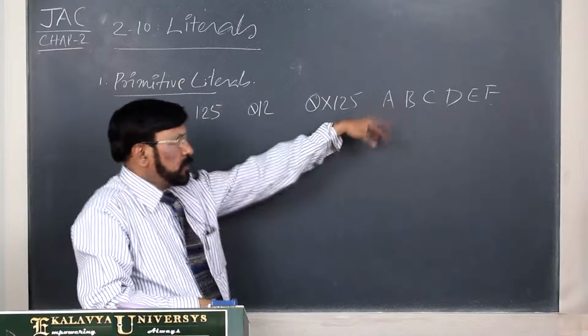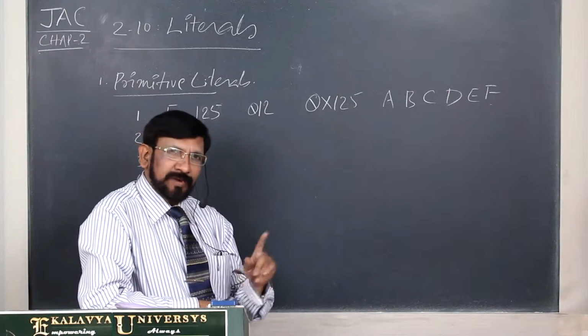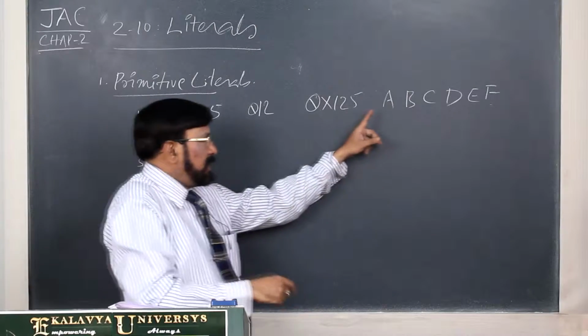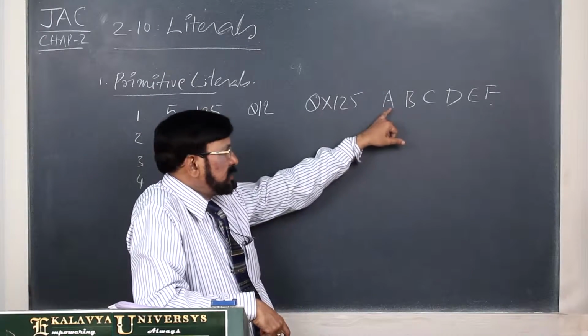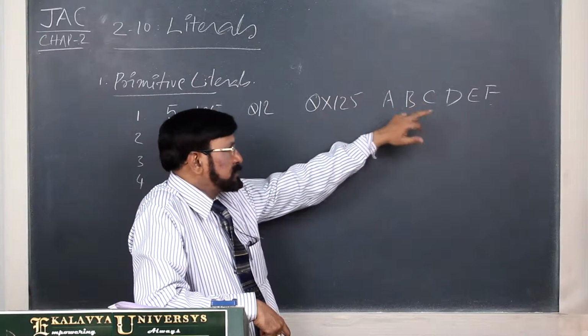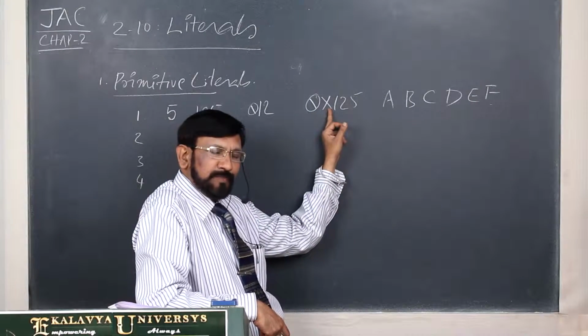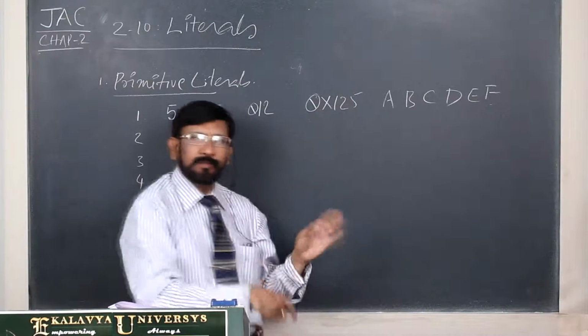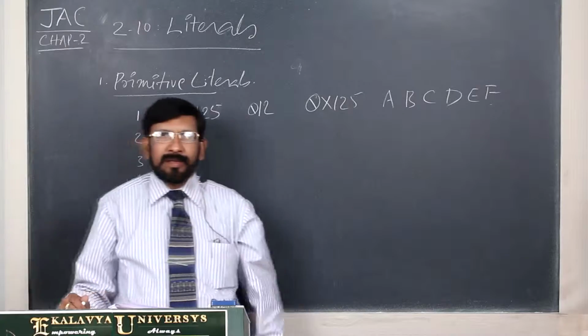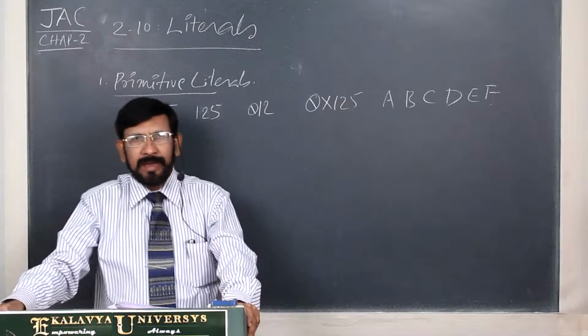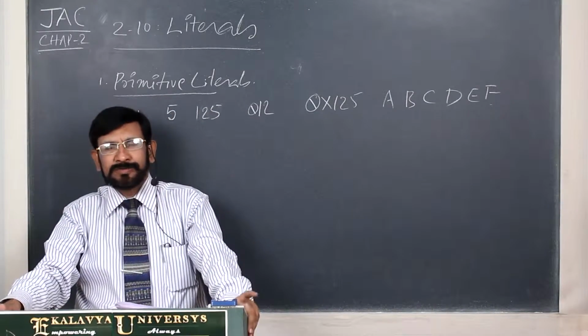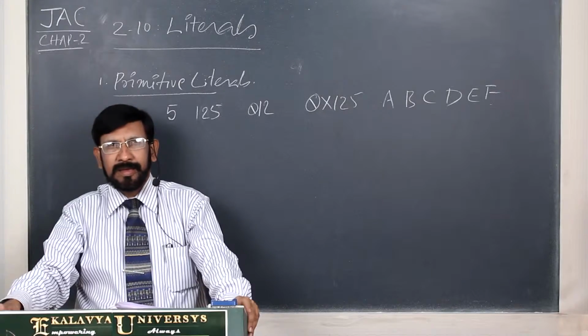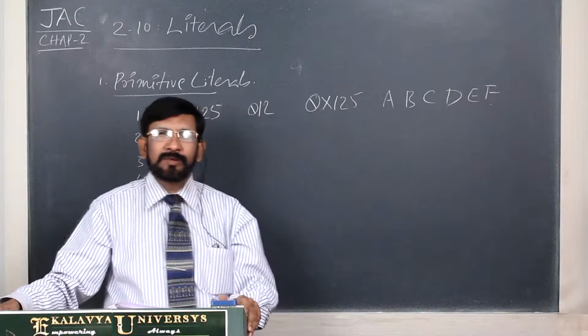We can use lowercase form also. As far as hexadecimal is concerned, we can use uppercase, lowercase. Here X also, uppercase, lowercase, both are equal. In this context, I have to draw your attention towards one exception that nobody tells about.